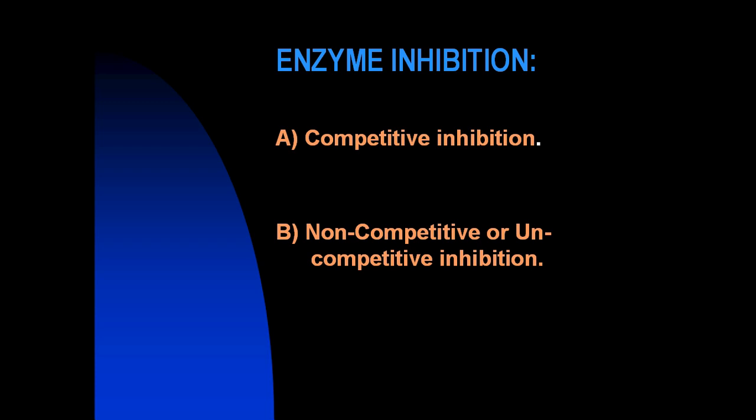The sites of attachment of inhibitor and substrate are different. Here the inhibitor binds at a site other than the active site. Thus the inhibitor may combine with either the free enzyme or the enzyme substrate complex.